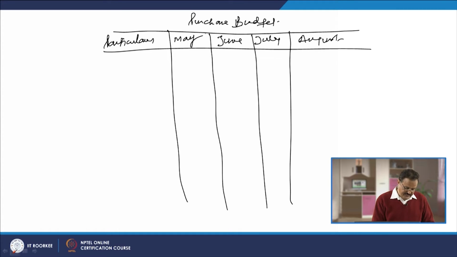So, it means we are going to take this information for how many months? We are going to take this information for the 4 months. You should not get confused that when we are preparing a budget for 3 months, why in this schedule we are taking the information for the 4 months? Because the condition is payment will be made for the purchases in the current month, we are going to make the payment in the next month. So, we are not going to prepare this schedule as a payment for purchases. This is simply the schedule for purchases of raw material.